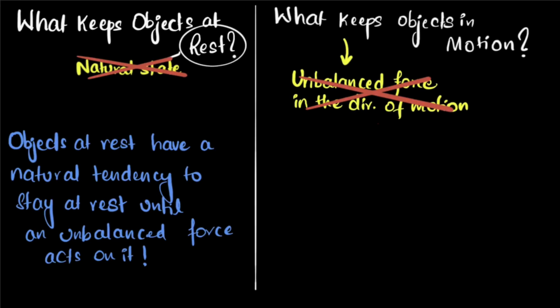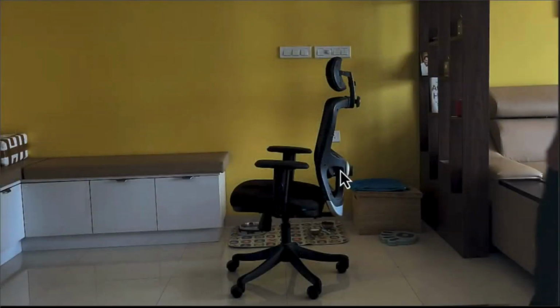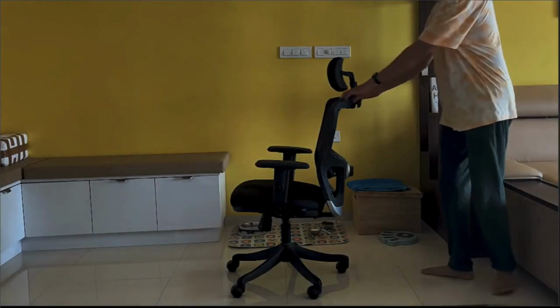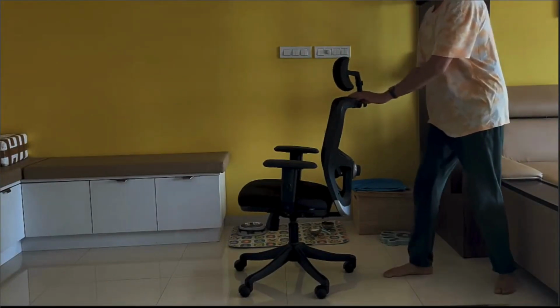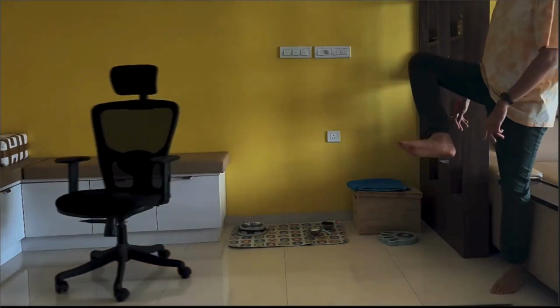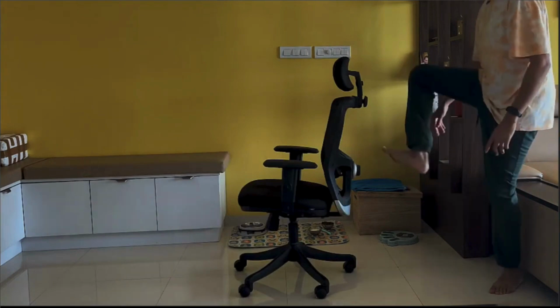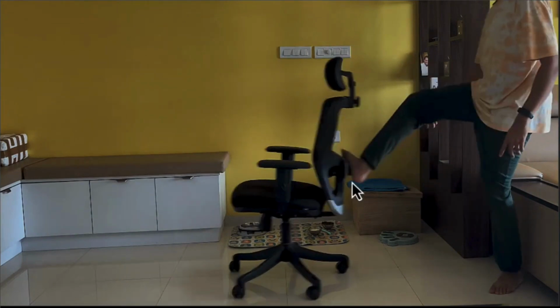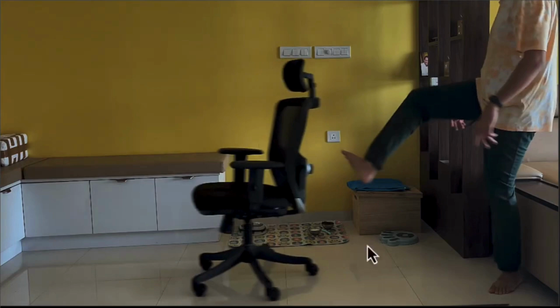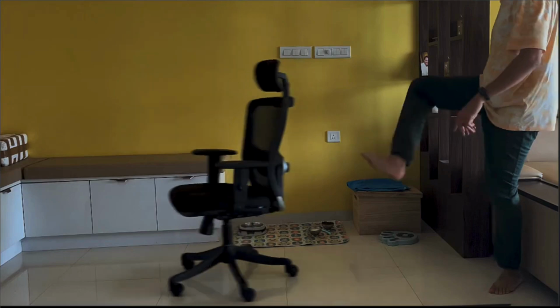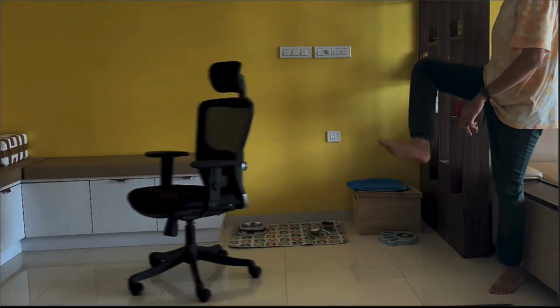Let's go back and do a slightly more careful experiment. This time, instead of pushing the chair forward, I'm going to kick it and let's see what happens. Here we go. Boom. What do you notice? Well, let's go back. When my foot is in contact with the chair, I am pushing the chair forward. But as soon as the chair loses contact with my foot, I am no longer pushing that chair forward. There's nothing pushing that chair forward. There is no unbalanced force in the forward direction. And yet, that chair continues to move forward.